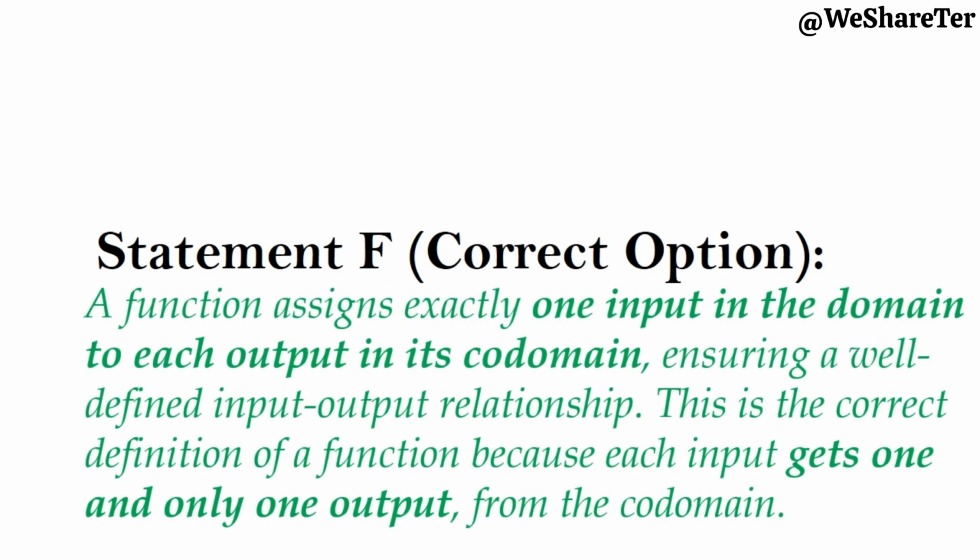A function assigns exactly one output in the codomain to each input in its domain, ensuring a well-defined input-output relationship. At last, it is worth accepting that this last sentence is true. This is the correct definition of a function. Each input gets one and only one output from the codomain.